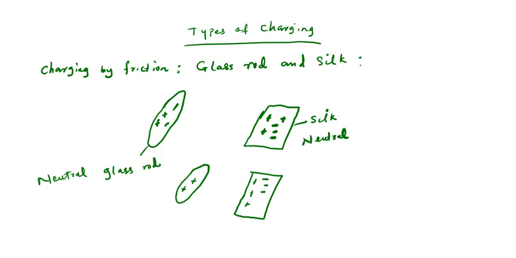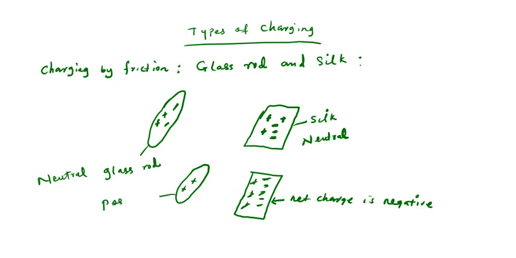So the protons cancel with the electrons, and we are still left with 2 electrons. So the net charge here is negative, while for the glass rod it is positive.